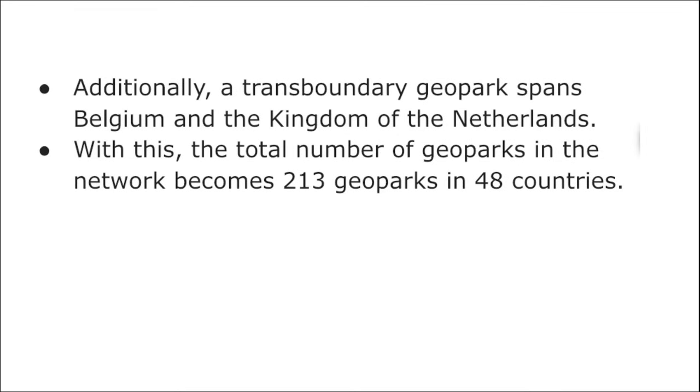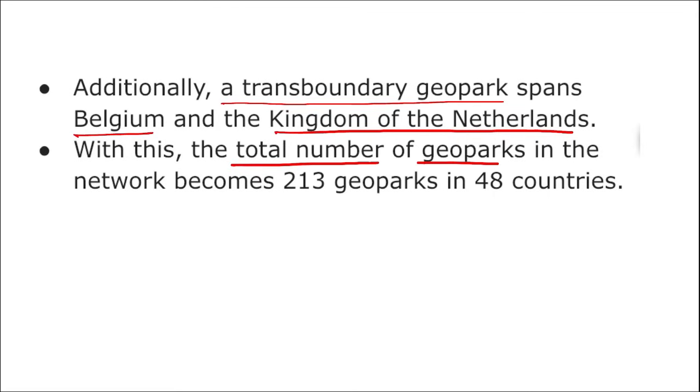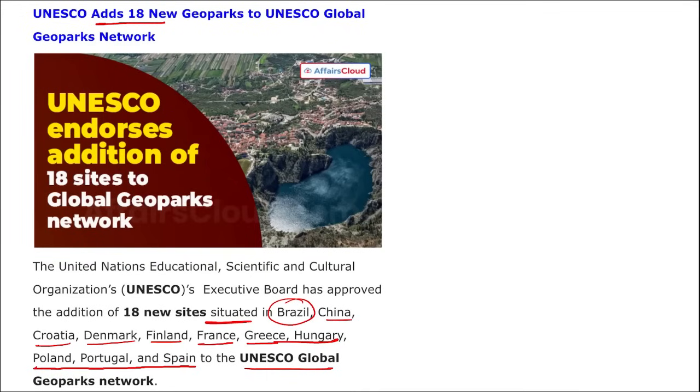Right. Apart from this, additionally, a transboundary geopark spans Belgium and the Kingdom of Netherlands. With this, the total number of geoparks in the network becomes 213 in 48 countries by the addition of these new 18 geoparks.